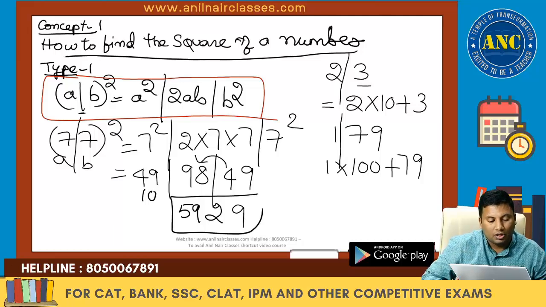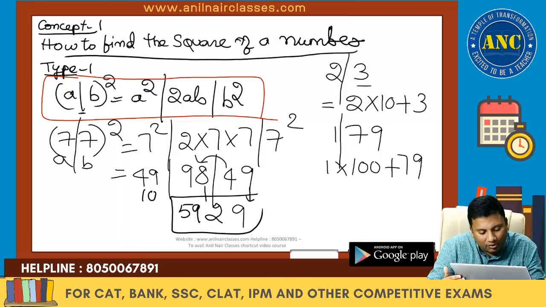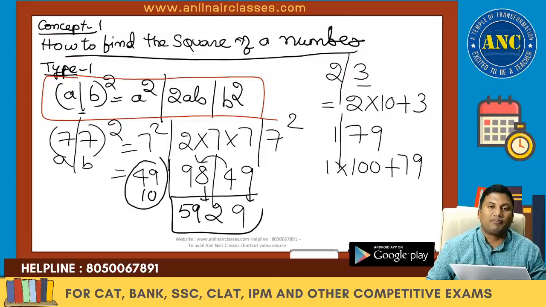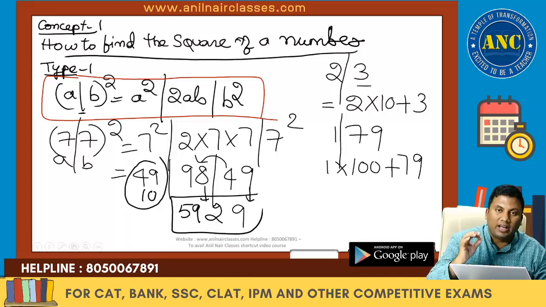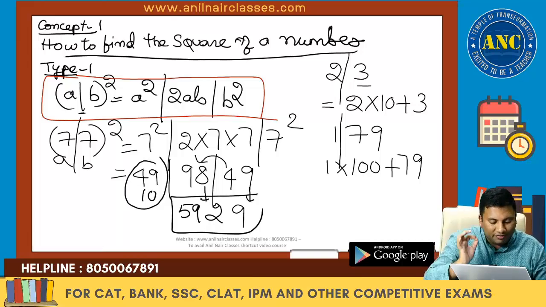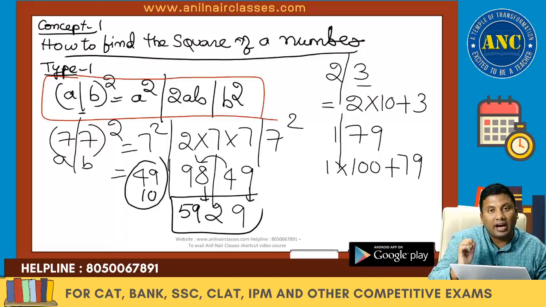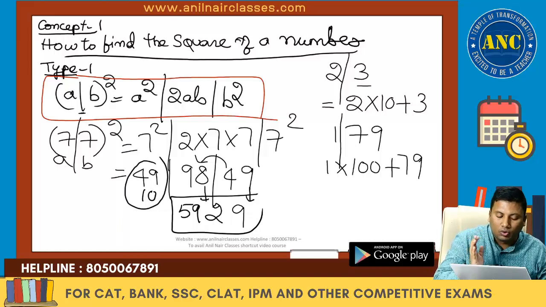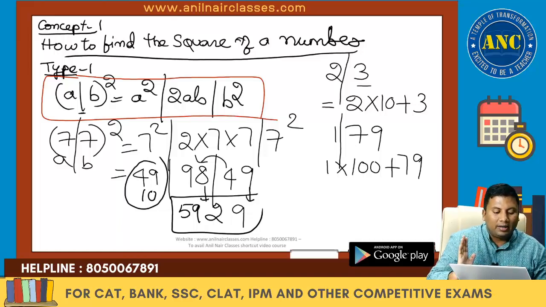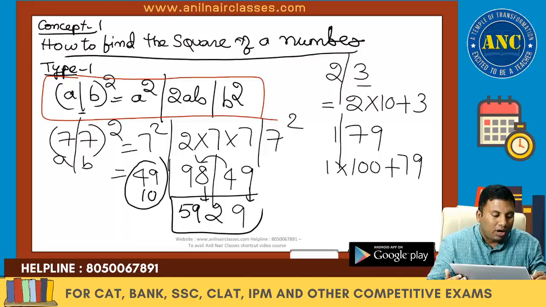Remember, always write down the unit digit. I am writing down the unit digit in every place except the leftmost value. 49, unit digit is 9. 4 carried. 98 plus 4 is 102. 102, what is the unit digit? 2. 10 carried. 49 plus 10 is 59. In the morning we did it by using answer options. Now it is deriving the answer.